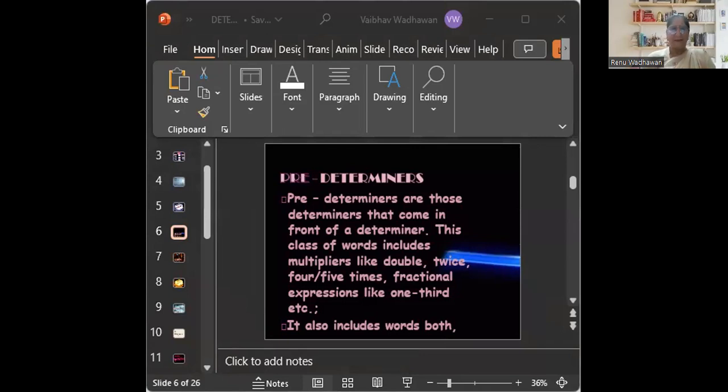For example, twice, thrice, they all are predeterminers only.